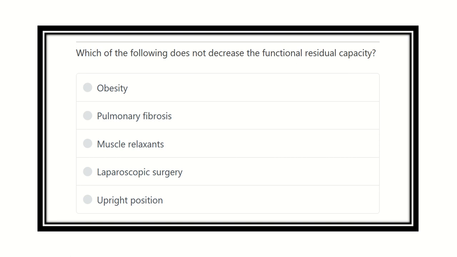This is a physiology portion of the MRCS exam. Here is the question: which of the following does not decrease the functional residual capacity? So here we have to find out the factor which does not decrease the functional residual capacity. The options are obesity, pulmonary fibrosis, muscle relaxant, laparoscopic surgery, and upright position.